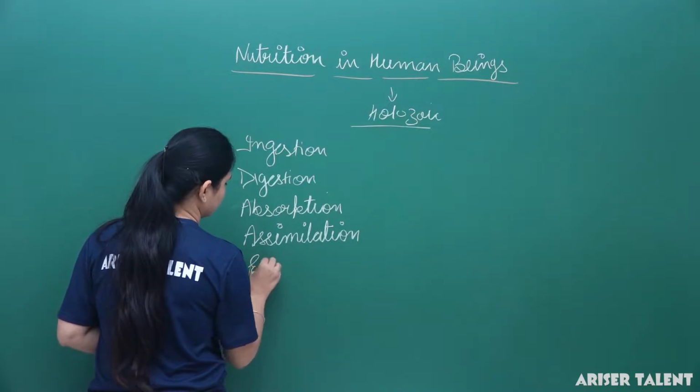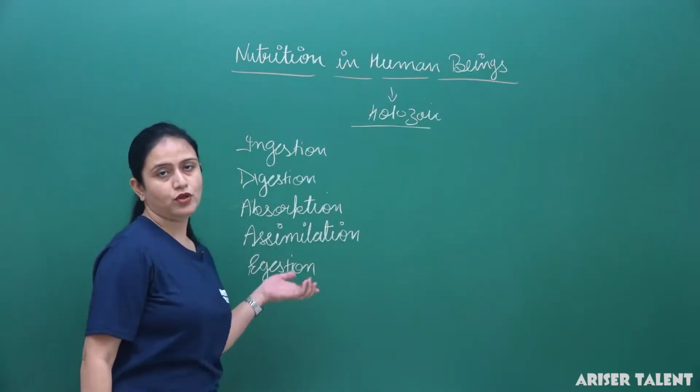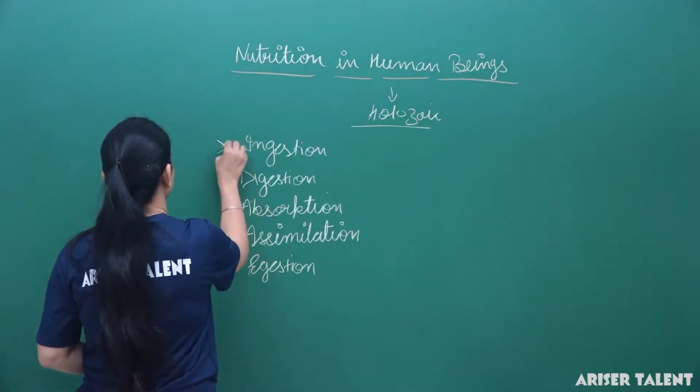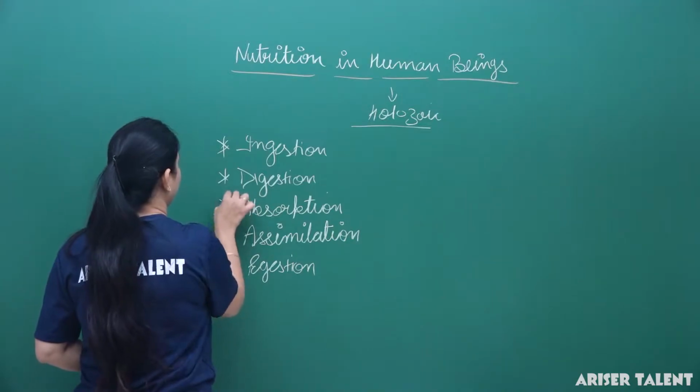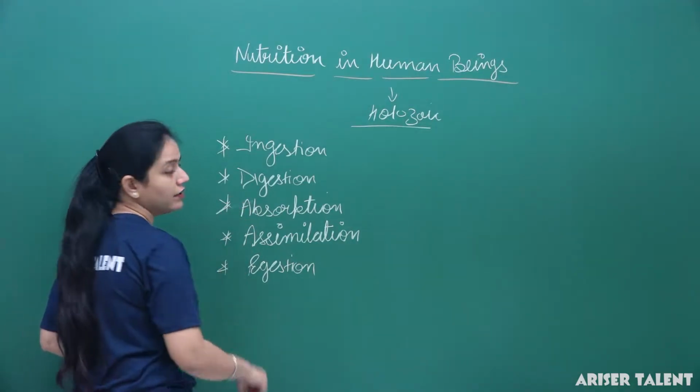Egestion. Okay, though human beings are holozoic in nature, they follow the same five steps of nutrition. What are they? Ingestion, digestion, absorption, assimilation and egestion.